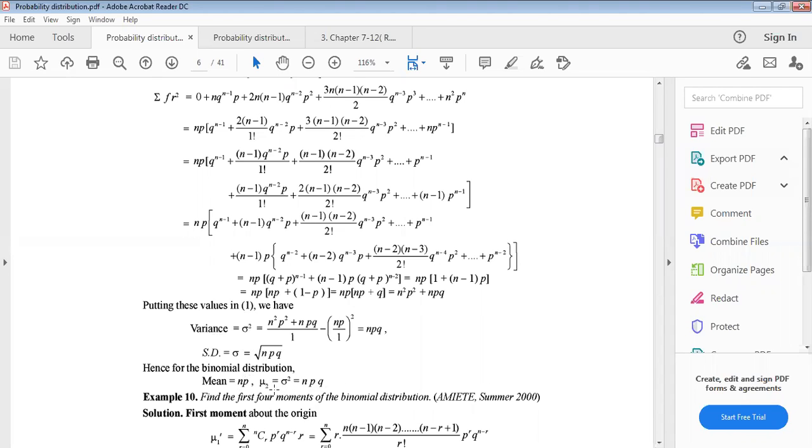This is the second corrected moment. Second corrected moment and variance are the same, right? Second corrected moment and variance are the same. Understand?